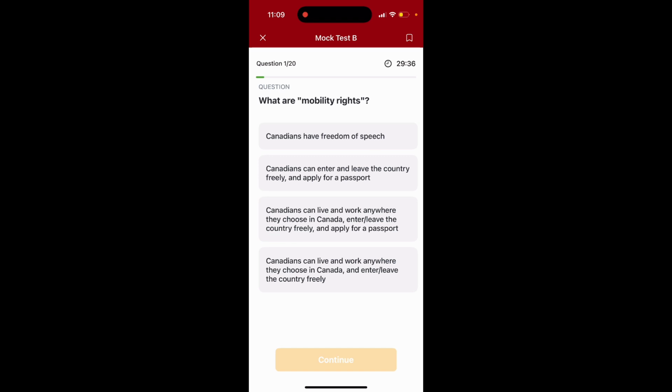Option 1. Canadians have freedom of speech. Option 2. Canadians can enter and leave the country freely and apply for a passport. Option 3. Canadians can live and work anywhere they choose in Canada, enter and leave the country freely, and apply for a passport. Option 4. Canadians can live and work anywhere they choose in Canada and enter and leave the country freely. The answer is option number 3. Canadians can live and work anywhere they choose in Canada, enter and leave the country freely, and apply for a passport.